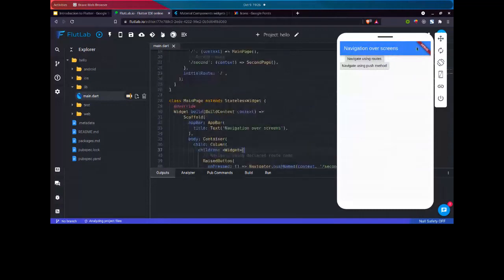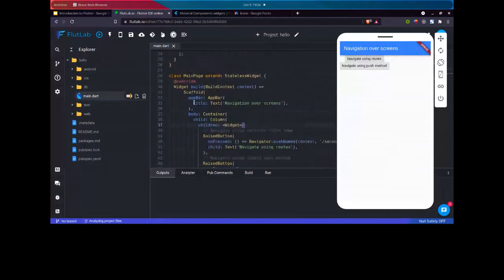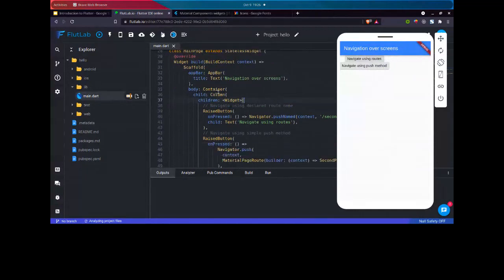So you can see that we have an app bar at the top with the title navigation screen. Then we have a container. Container is basically a div tag. And then we have a column. Column is stating that we will have widgets from top to bottom.